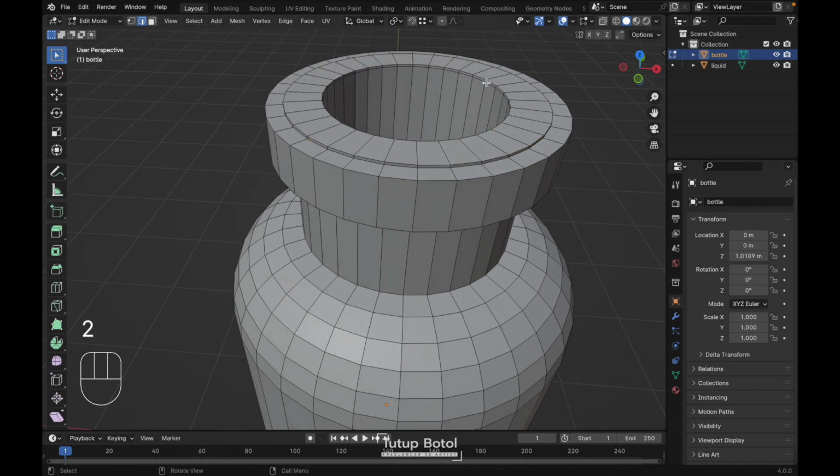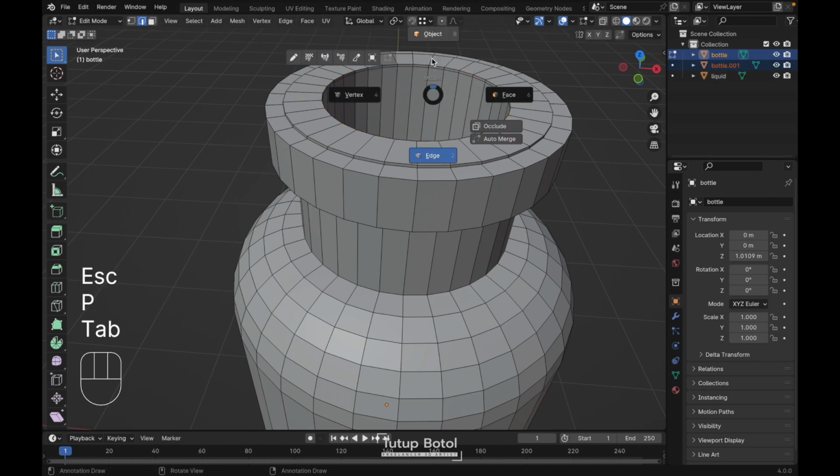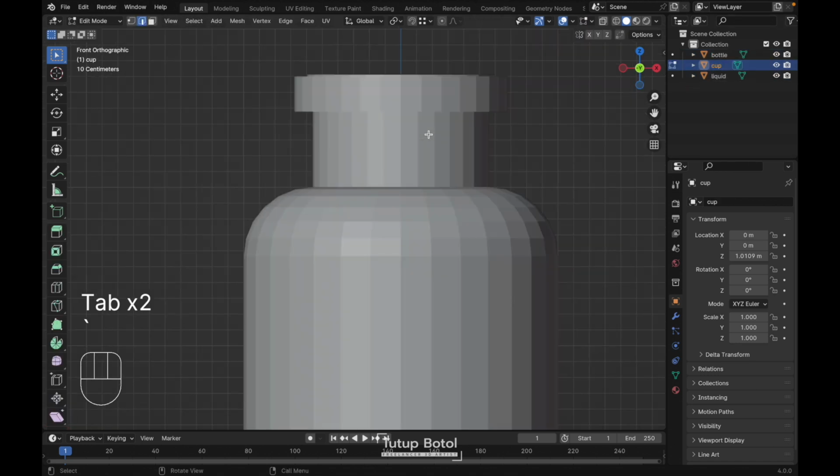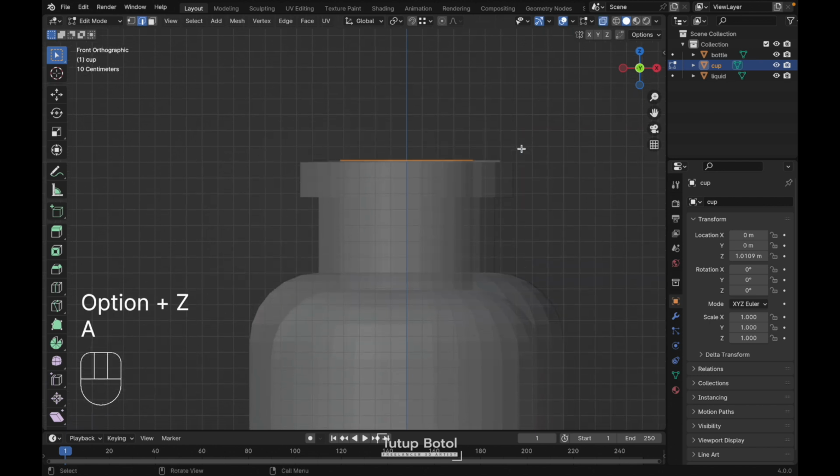Press 2 on your keyboard, change it to the edge mode. Select this edge, Shift D to duplicate it. Press P, selection, tab to the object mode. And name this one cup. Select your cup and tab to the edit mode. To the front view, Alt Z to see the X-ray view. Press A to select everything.